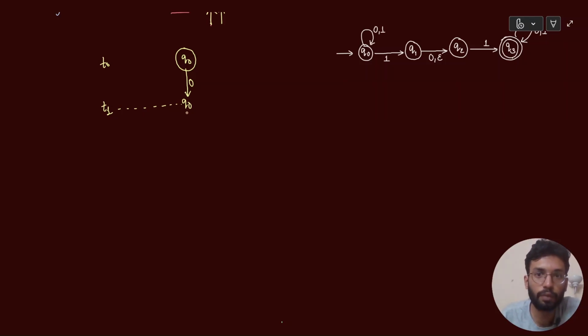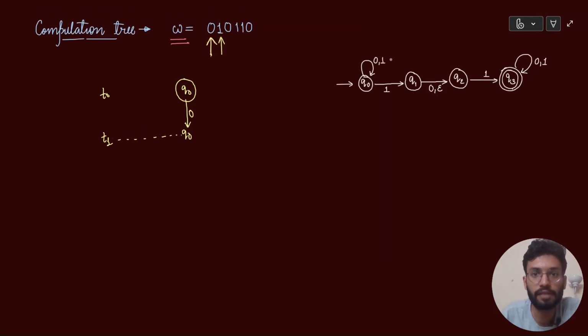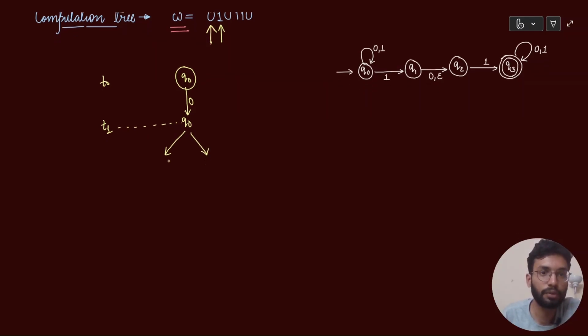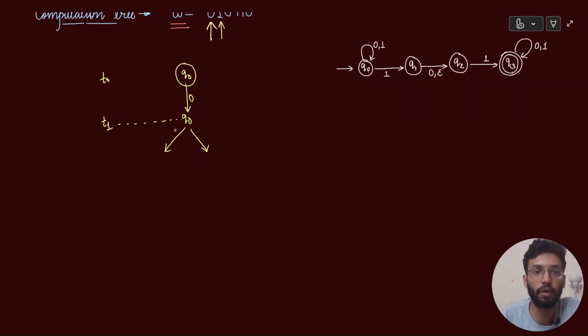अब Q0 में we have to input 1. But if you look at our NFA, 1 जब हम input करते हैं, so you can either remain at Q0 or you can go to Q1. So there are two different ways you can proceed the computation forward. This is what non-determinism is about, right? So हम क्या करेंगे, Q0 से will spawn two different threads of computation. हम दो distinct threads को spawn करेंगे. So you input 1 and one of the threads will go to Q0 itself and the other thread will go to Q1.